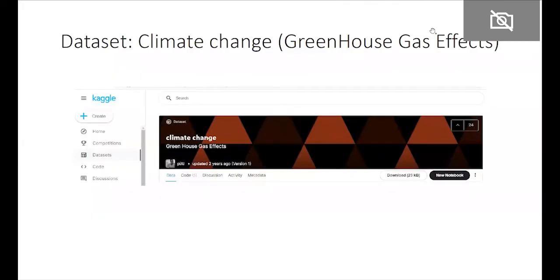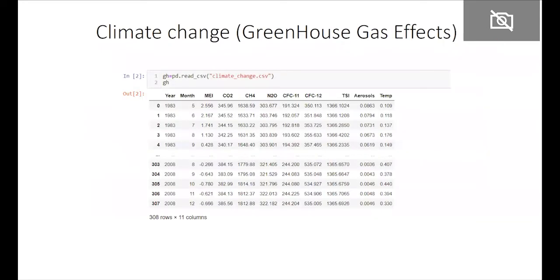As greenhouse gas emissions from human activities increase, they build up in the atmosphere and warm the climate, leading to many other changes around the world. In the atmosphere, on land and in the oceans, the dataset that we use for climate change, greenhouse gas effects, we access this dataset from Kaggle. In this dataset, there are 11 columns and 308 rows. First column shows years between 1983 to 2008. Second column shows in which month fire occurred.